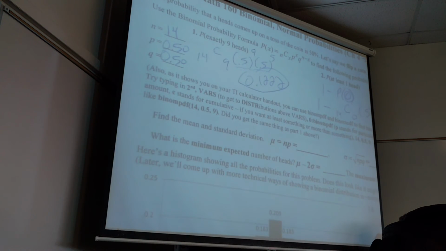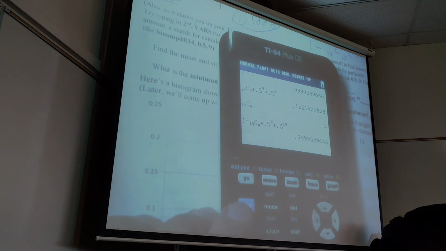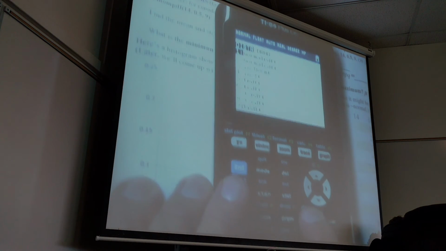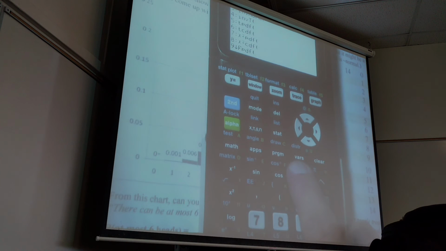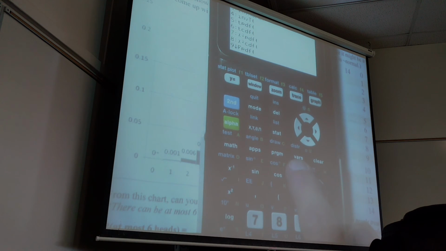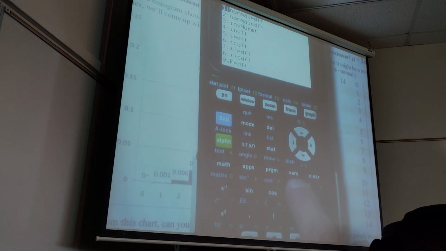So here's what you do. You go to second, so you get up to distributions. Right there where it says distributions, hit second, that button, so you get to distributions. Second is the VARS button. See where it says VARS? It stands for variables.